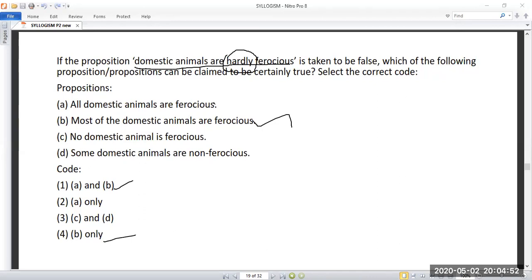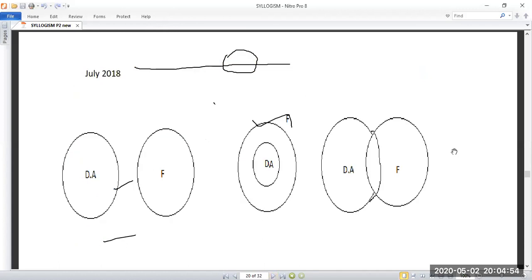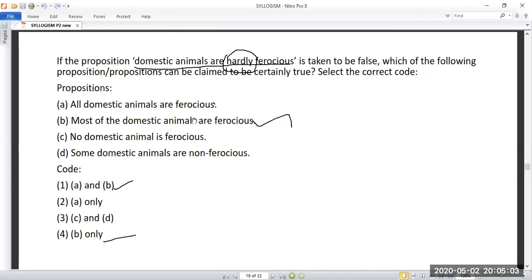So I'll move to the next slide. These are the 3 possibilities. So this is the one: some animals are not ferocious. Some domestic animals are not ferocious. So the answer should be A and B. So have you got the answer? The answer should be A and B. So have you got the answer? Somebody has replied 1. Yes.